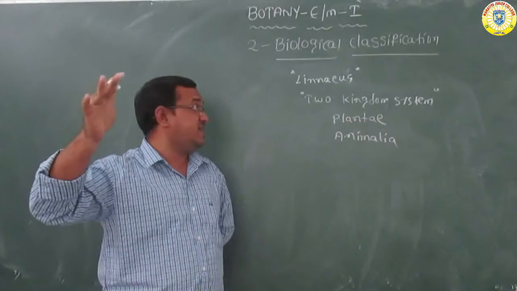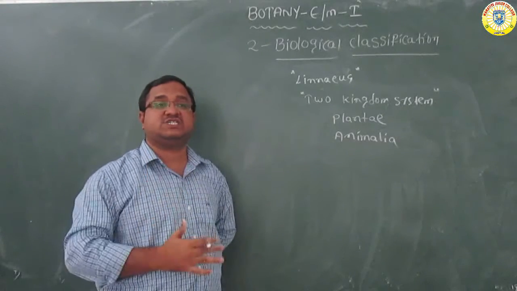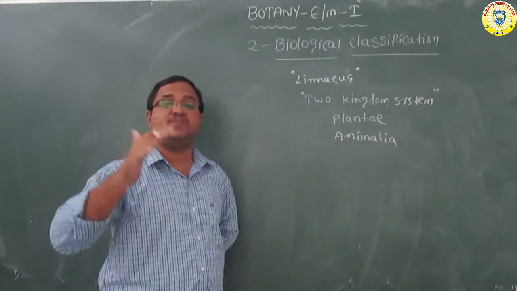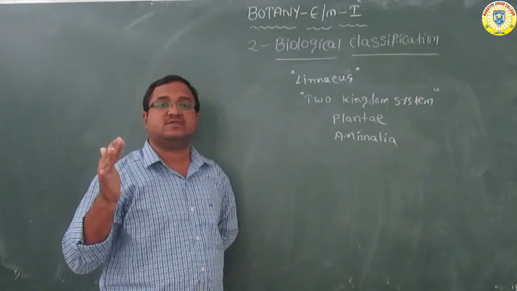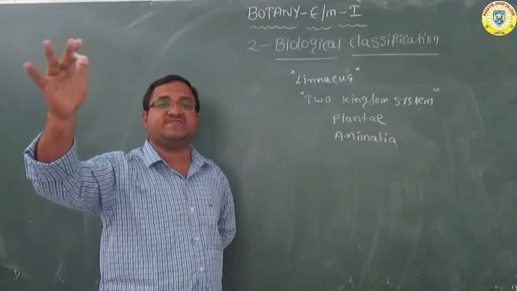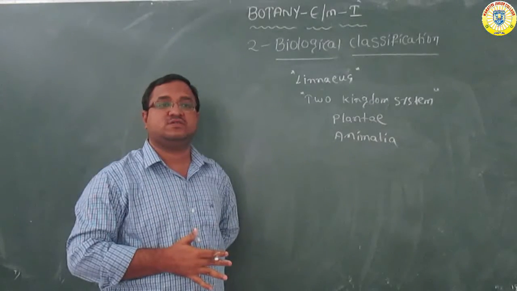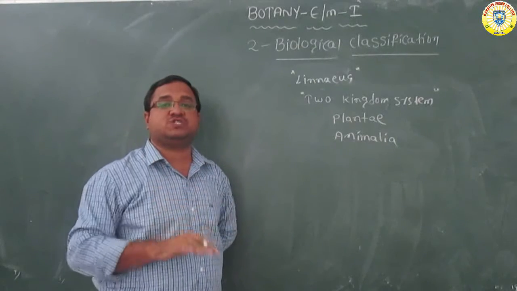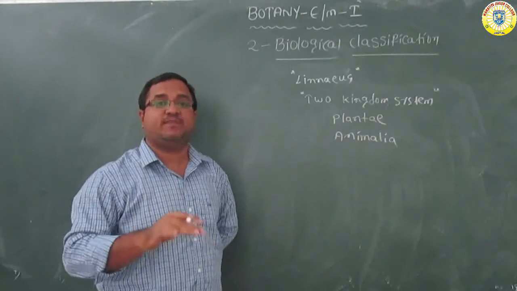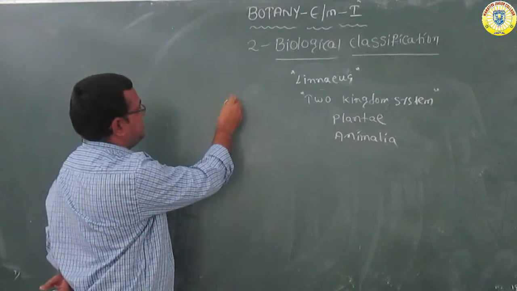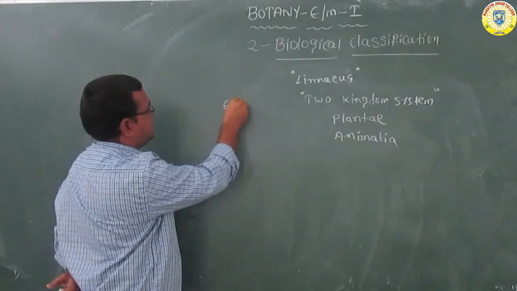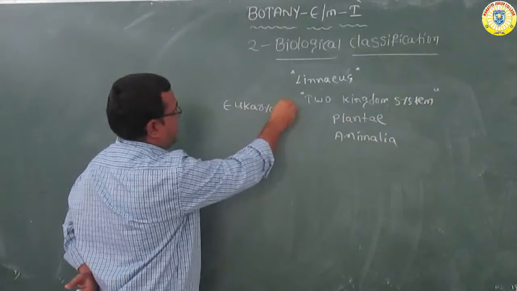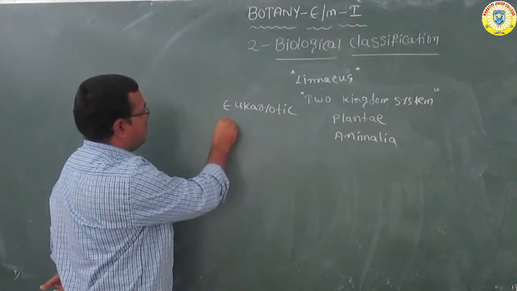After Linnaeus, another scientist explained the living organisms in his own way. According to him, there are 5 kingdoms. All living organisms can be classified into 5 kingdoms. What mistake did the earlier system make? It didn't differentiate between eukaryotic organisms and prokaryotic organisms.